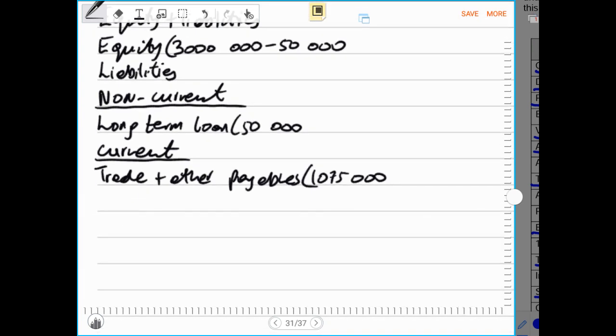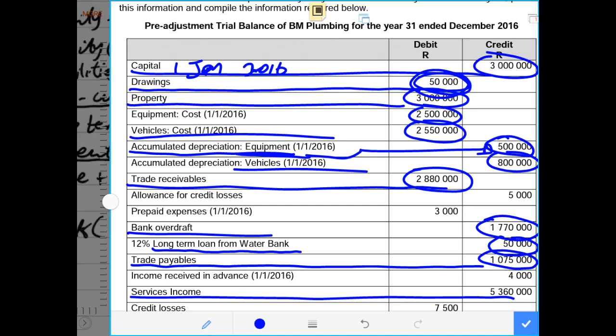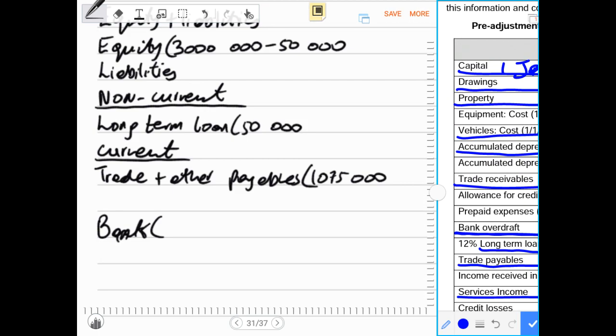Then, if there's a current portion of the loan, that will be recorded. But there was a bank overdraft, which we know the business owed the bank by the end of the year. So our bank overdraft will be recorded as an amount of 1,770,000 rands.